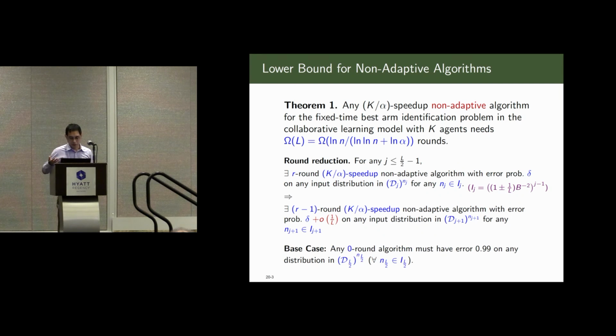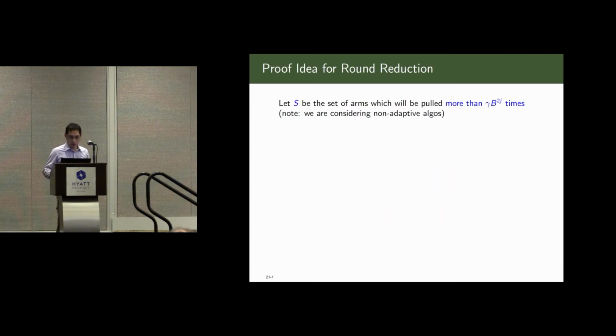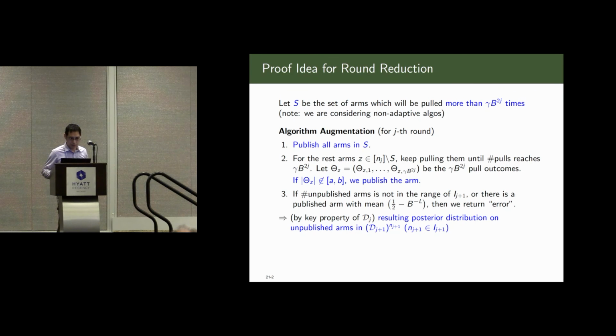We also prove the base case: if there are no communication rounds, then we cannot succeed with good probability on the distribution D_{L/2}. So basically, it's just plugging into the framework we mentioned before. Because of time, I probably will not go into the technical details of the proof.